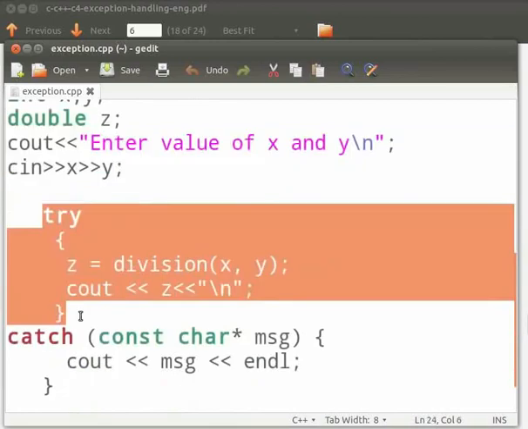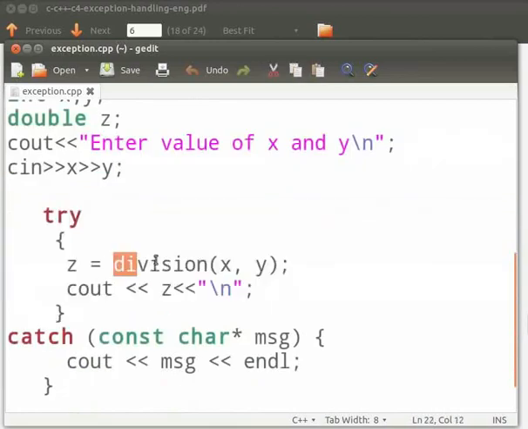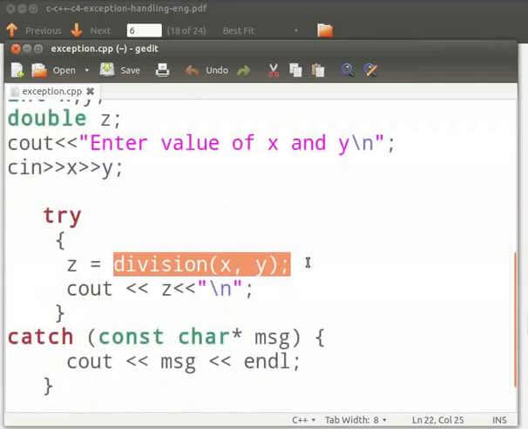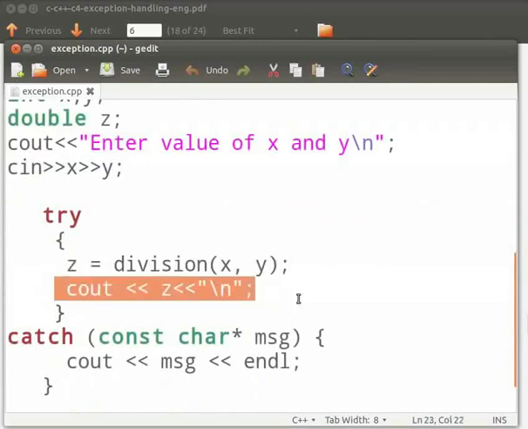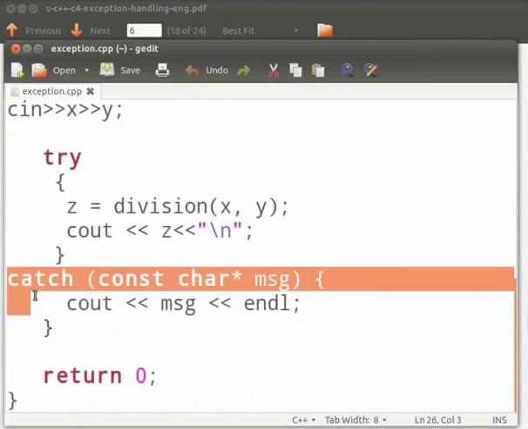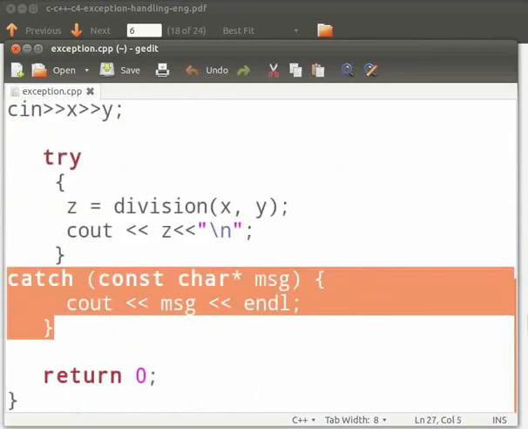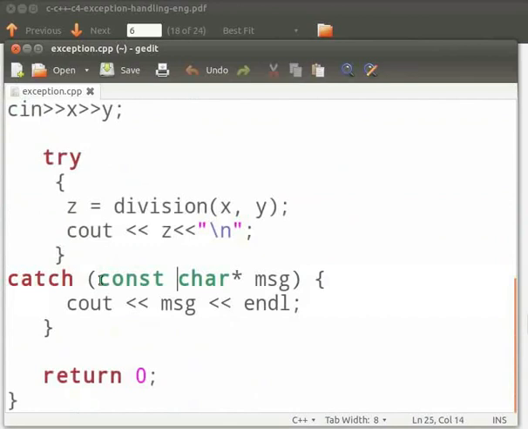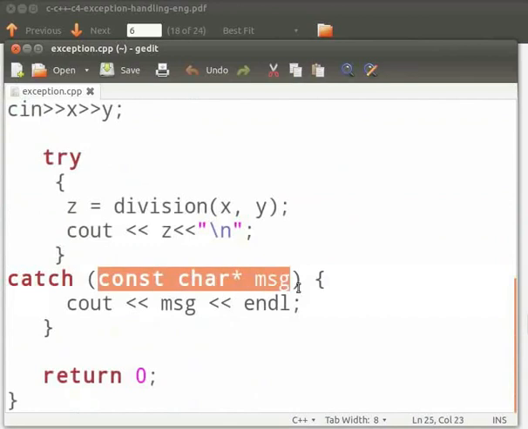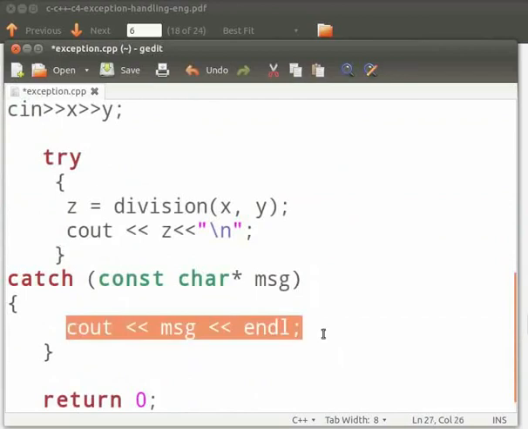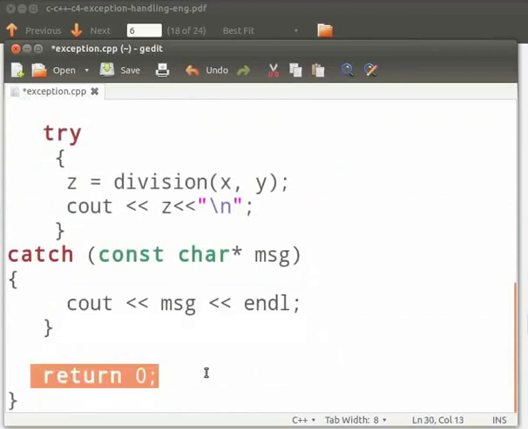This is our try block. Here we have called the function division and stored the result in z. Then we print the value of z. This is our catch block. In this, we pass an argument message as a character constant. Then we print the message. And this is our return statement.